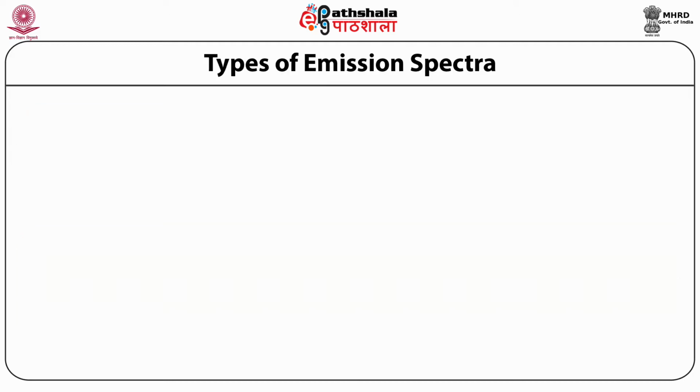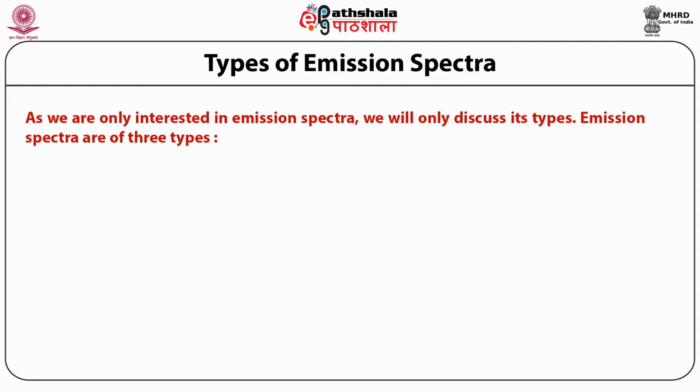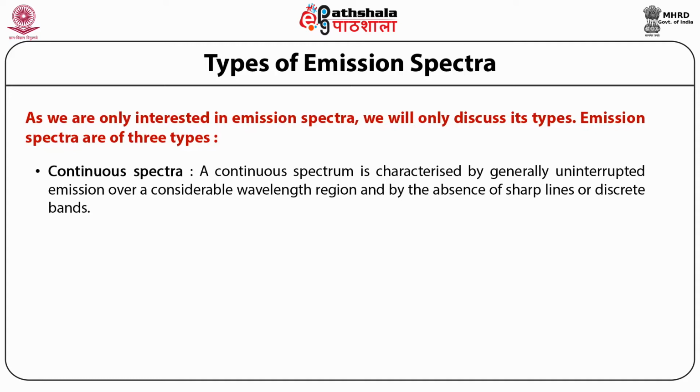The types of emission spectra. As we are only interested in emission spectra, we will only discuss their types here. The emission spectra are of three types. The first is the continuous spectrum. The continuous spectrum is characterized by generally uninterrupted emission over a considerable wavelength region and by the absence of sharp lines or discrete bands.